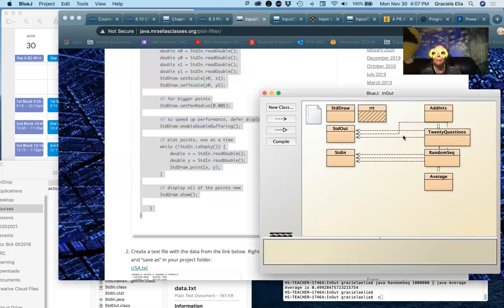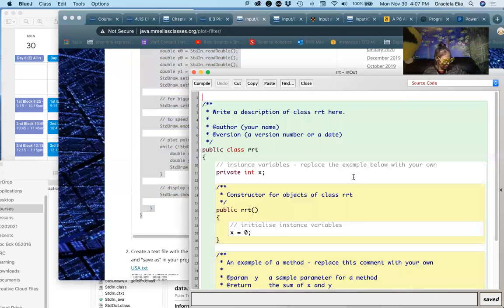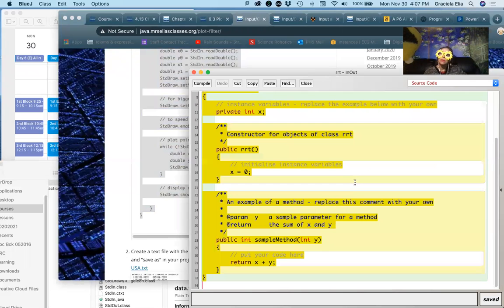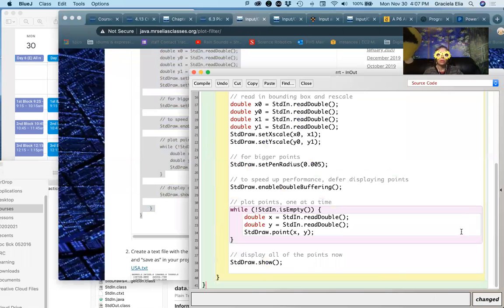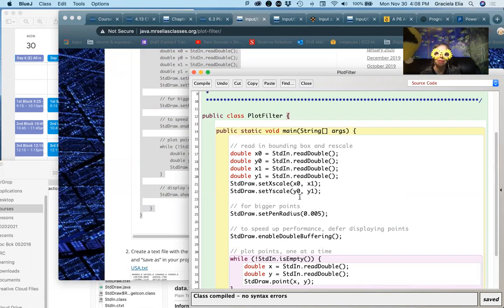So from here, I'm going to put it right here. I'm going to take all of this and I'm going to replace it with the new program. And as usual, remember to compile to make sure that there are no errors. And before I tell you what's in here, I'm going to show you something cool.